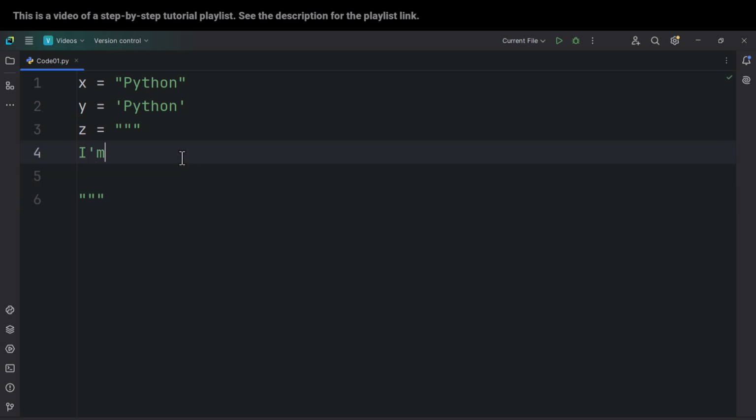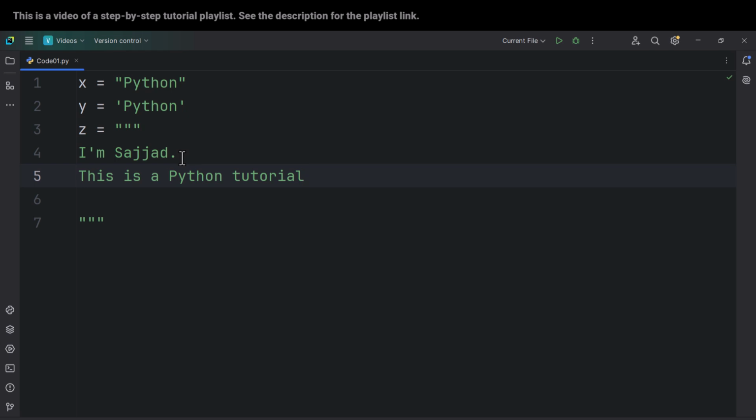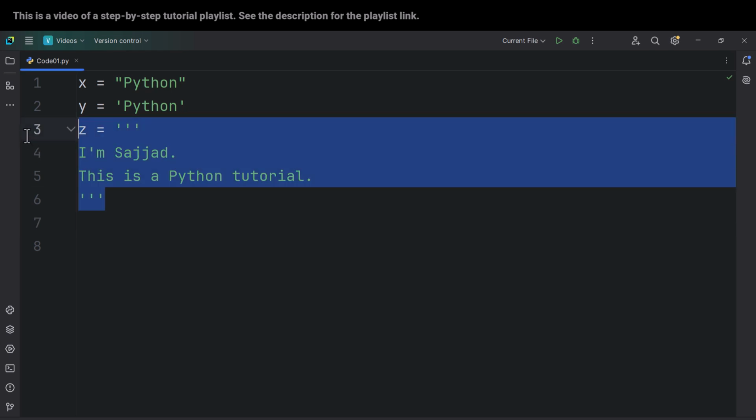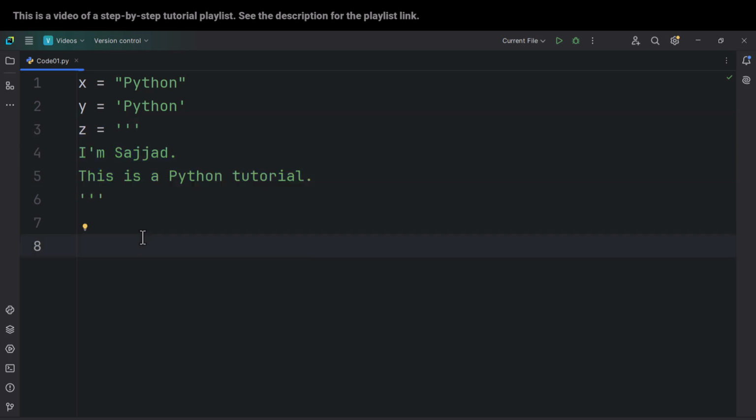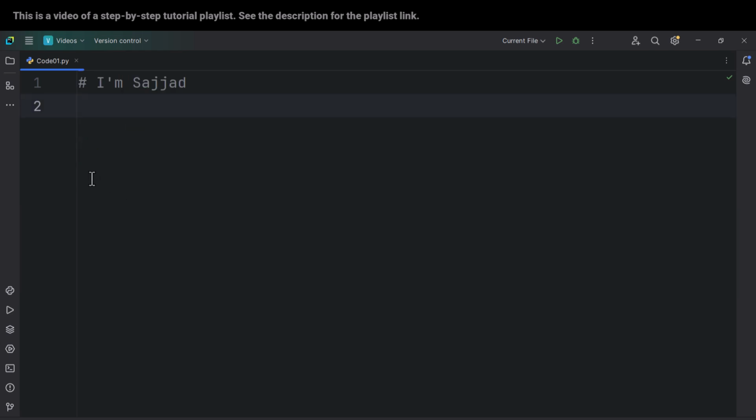So this is I'm Sajjad. This is my first name, and this is a Python tutorial. So as you can see, we can have multiple lines inside these 3 double quotations, and also instead of 3 double quotations, you can have 3 single quotations as well. So if you want to have a text with multiple lines, you can use these structures which I mentioned: 3 double quotations or 3 single quotations. But remember that the type of all of these variables is string. So now let's talk about a couple of notes about a string.